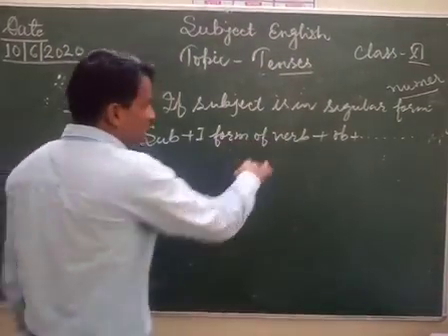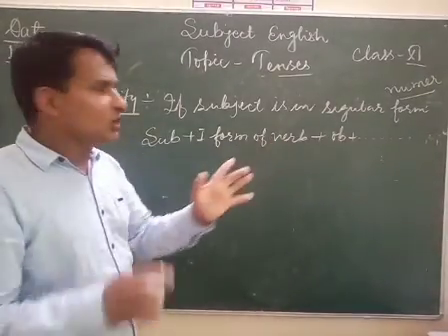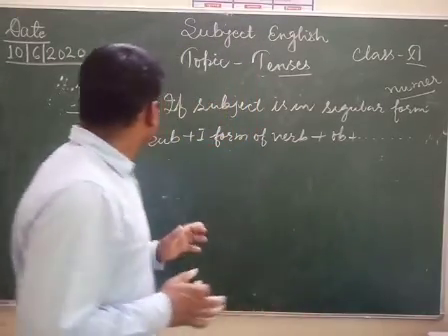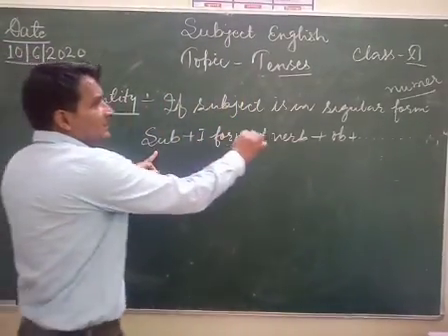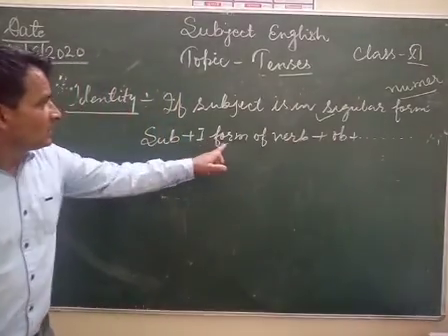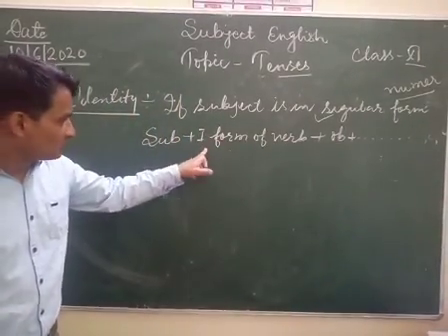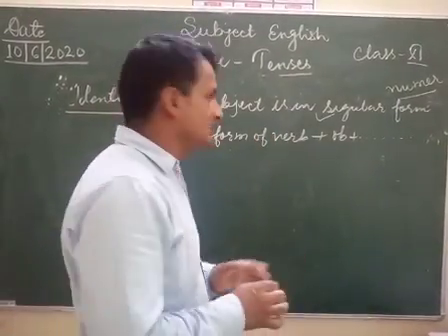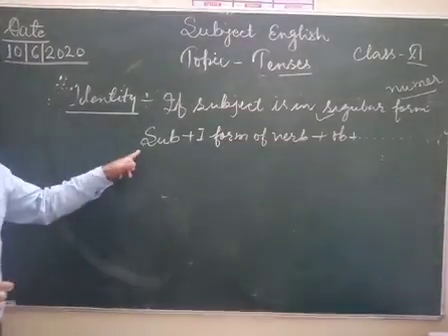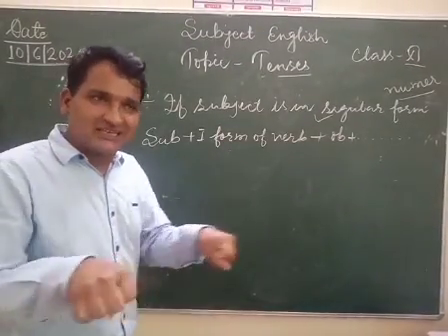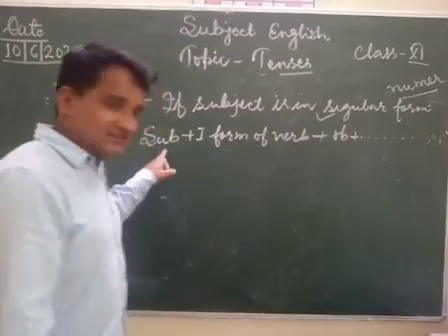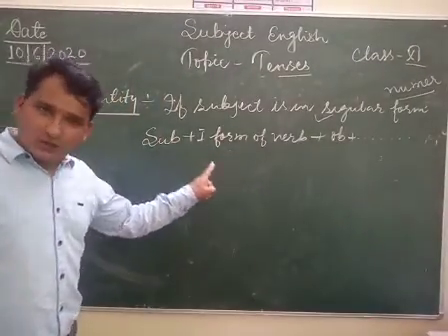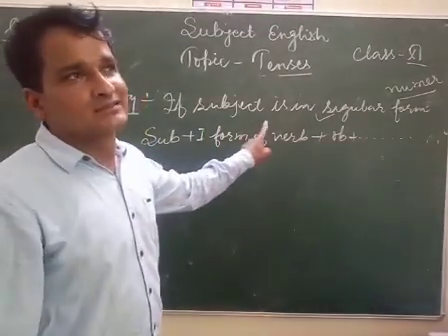Subject plus first form of verb. Always remember, all the first forms of the verb are in plural form. So we have to know about subject verb agreement. If the subject is in singular number, according to subject verb agreement, we have to use a singular verb.